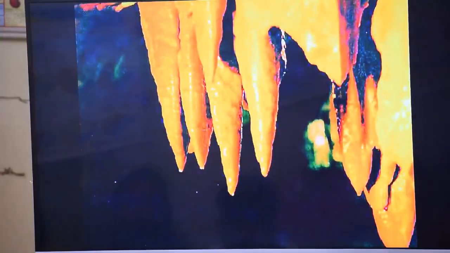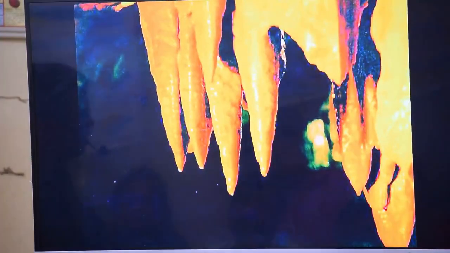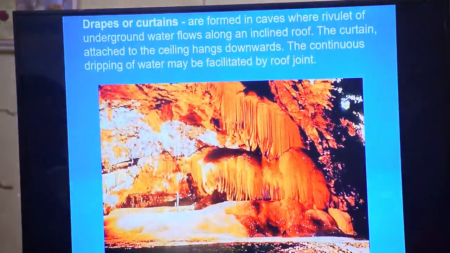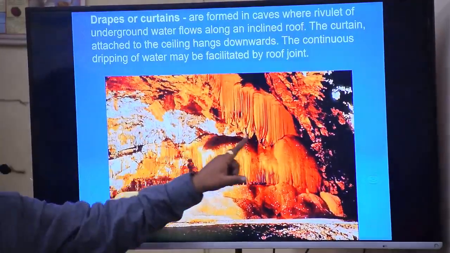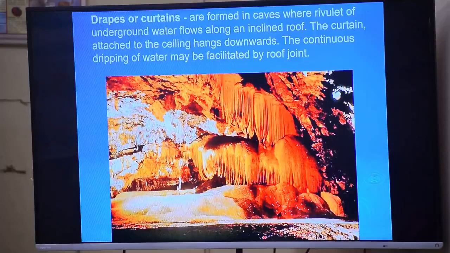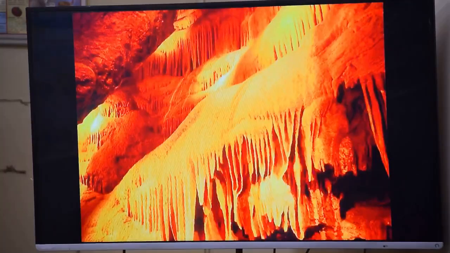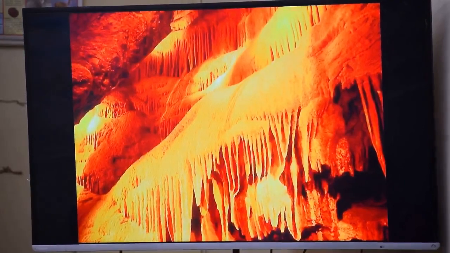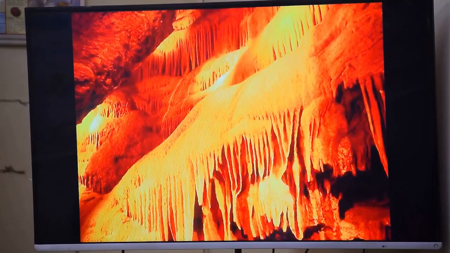So I said that these are what? Smaller halactite, not a bigger one. Or this is, I said, drafts. Understood? Is it okay? So these are the beautiful drafts. It looks very good, doesn't it? And actually when you study the Mains classes, these are the preserver of old civilization. In Karst Landform the caves are a preserver of old civilization. So we have finished with Karst Landform.